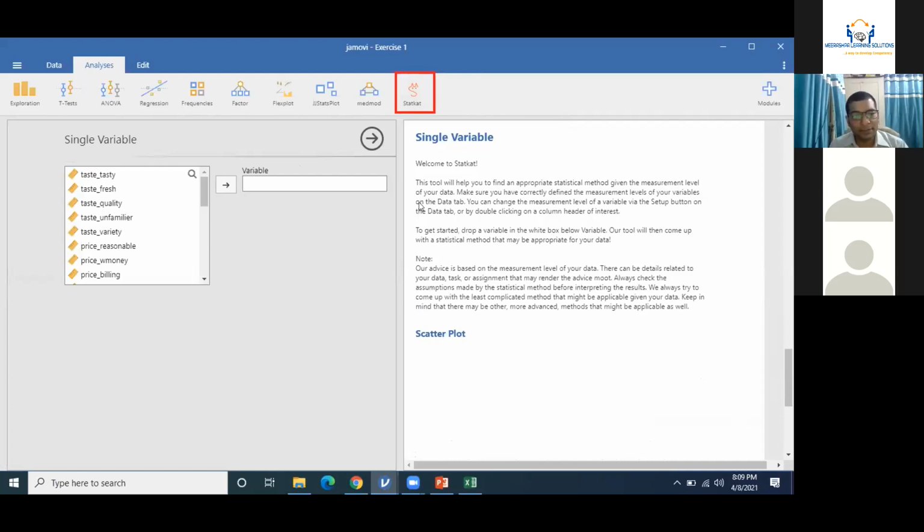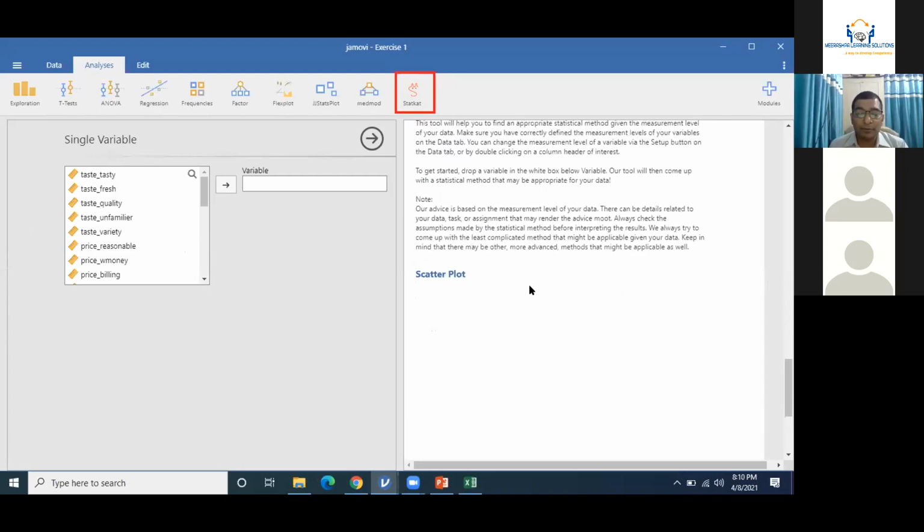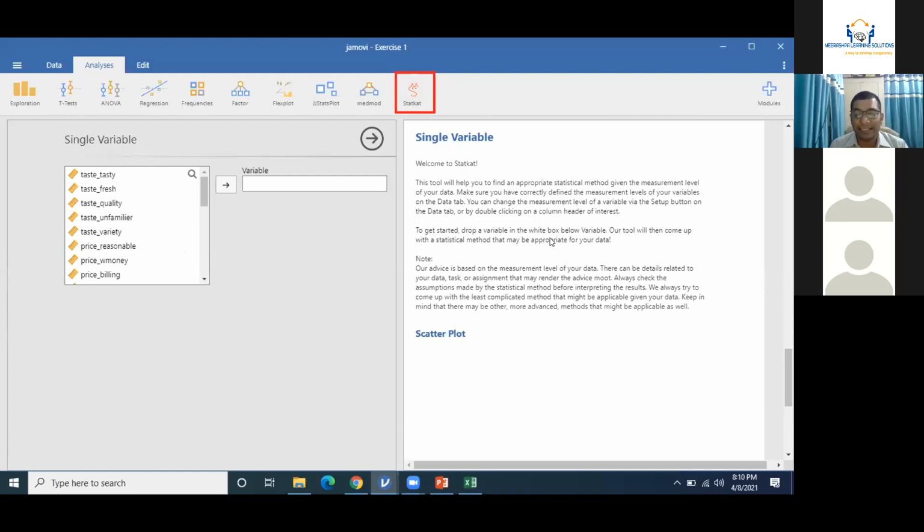Right? And now this is giving us a message. This tool will help you find an appropriate statistical method given the measurement level of the data. Make sure you have correctly defined the measurement level of your variable. You can change the measurement level of the data via the setup button, right? To get started, drop a variable. This is what could be done, and there is a specific note too. Our advice is based on the measurement level of your data. There can be details related to your data, task, or different assignments. So it is not necessary that the opinion of StatCat will always be the same as yours, right?